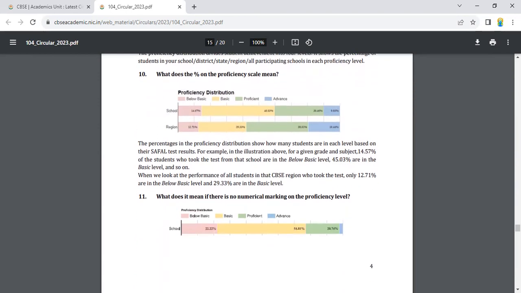Now, what does the percent on the proficiency scale mean? These are the percentages given. So let us see what it is.